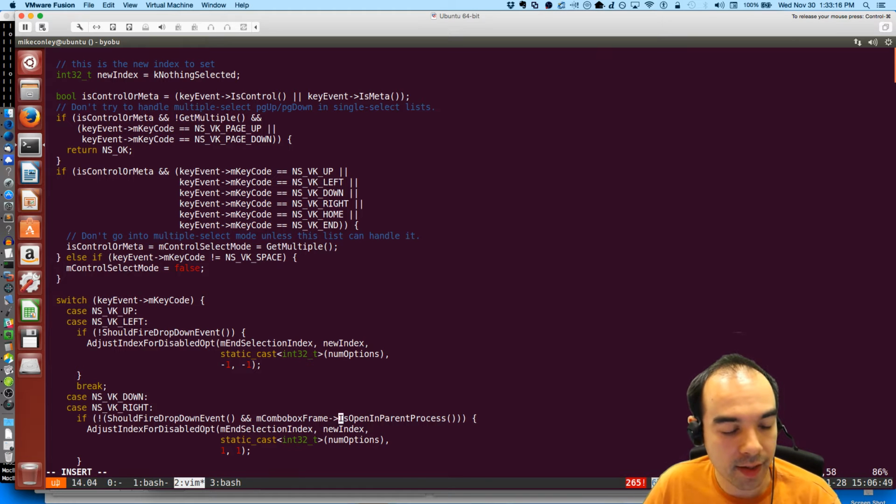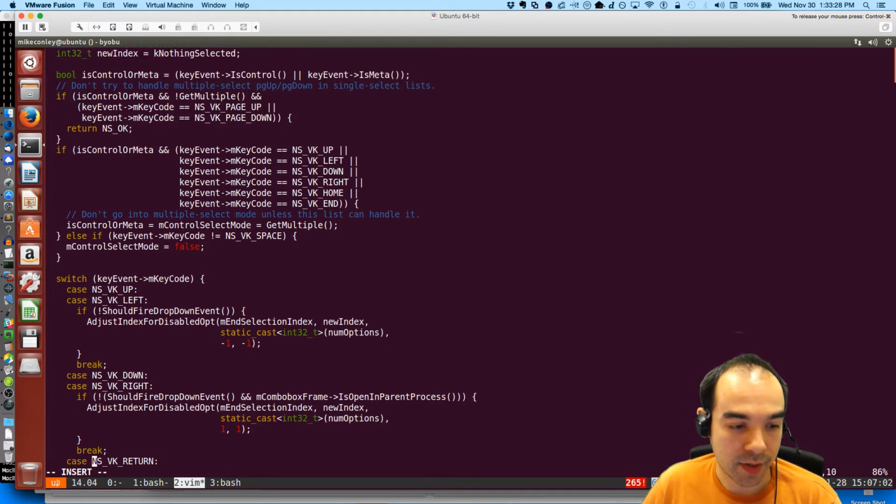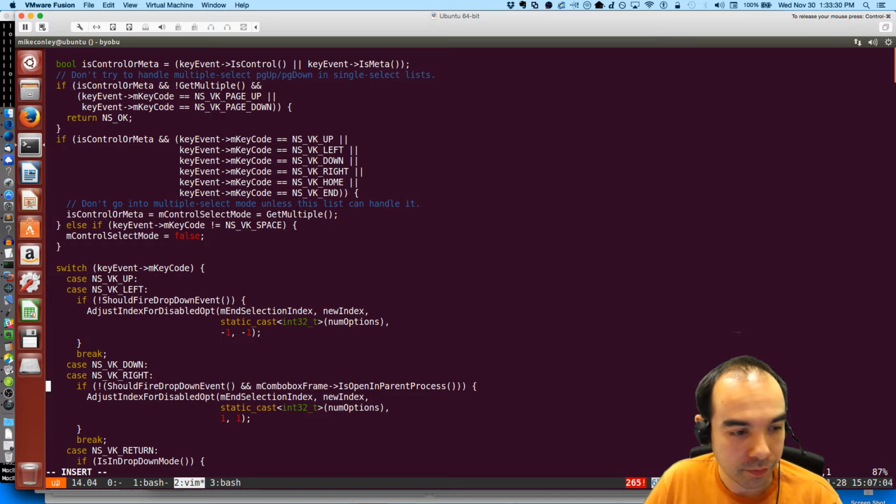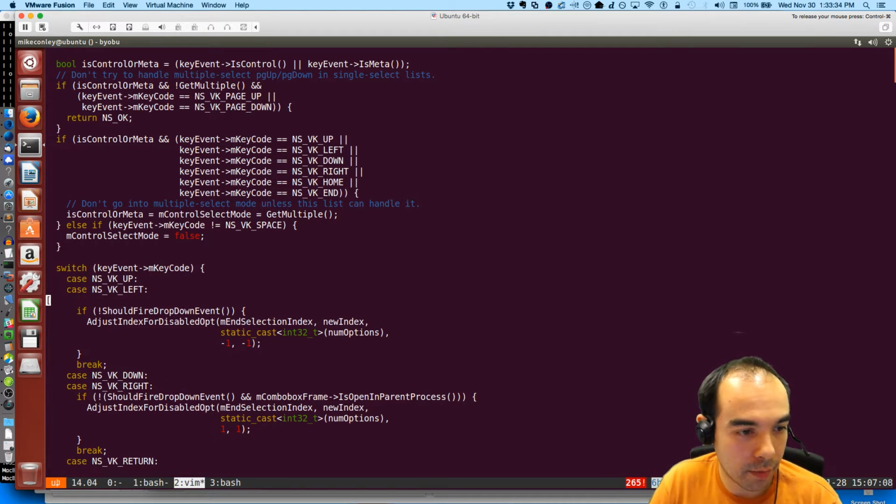So what that's saying is if we're using the new mechanism and the pop-up is open in the parent process, then don't do this step. And I think we want to make that true here as well.